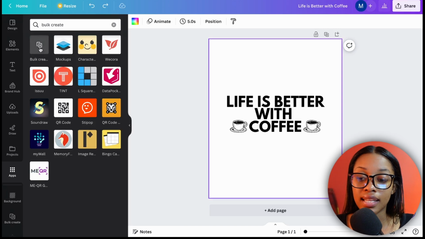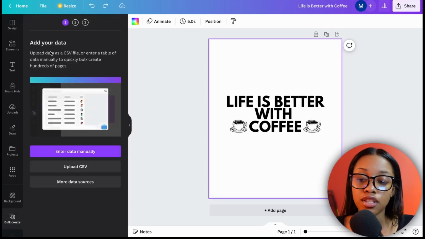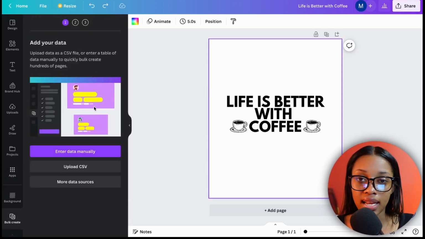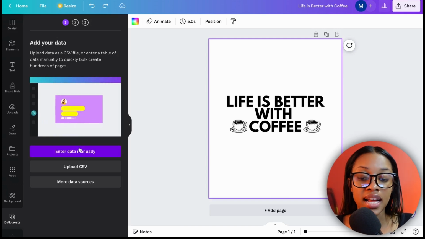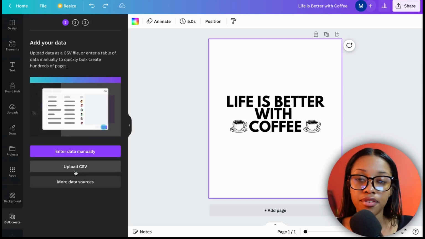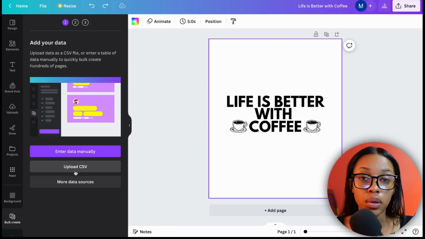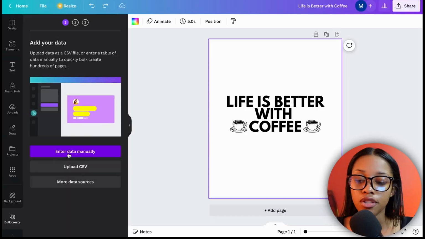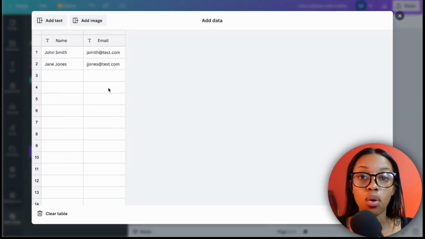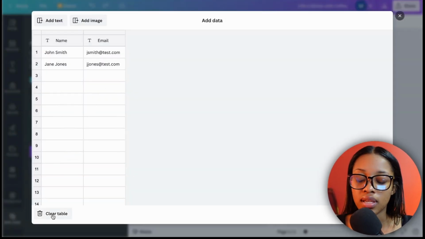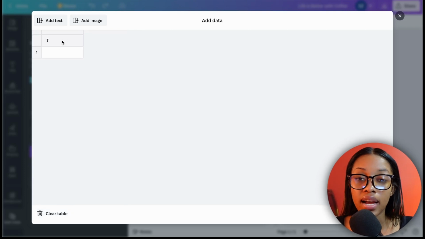So you now just want to click onto it, and once you've clicked onto it, it's going to show you this page where it says add in your data, and you can either add your data in manually or upload a CSV. Now if you have created a CSV file, you can upload it into here, but we didn't do that because we're going to upload ours in manually. So click onto this, and as you can see, it opens up this little table where what you need to do now is click clear table, and then we can go ahead and title our table. You can just add the word here because it's not really important.